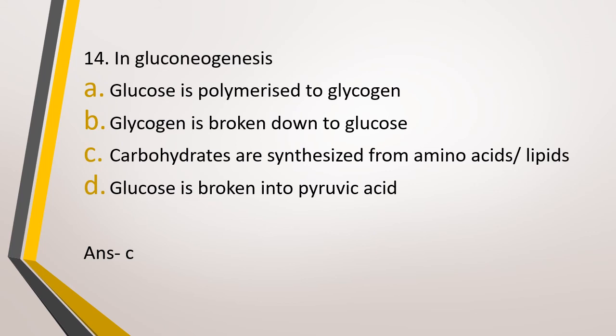The word itself reveals it. Gluconeogenesis. Gluco means glucose, carbohydrates. Neo means new. Genesis means synthesis. So glucose is getting synthesized from a new source. And what is the source? Amino acids and lipids.